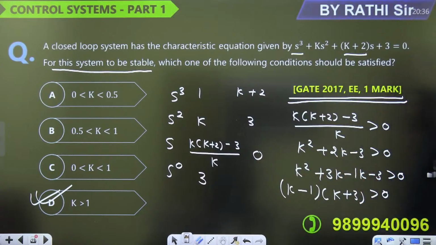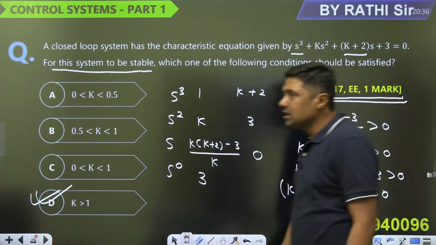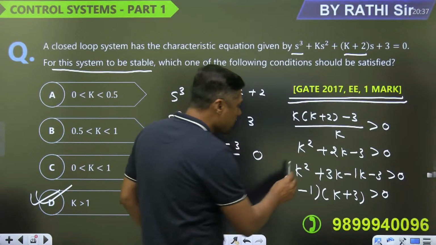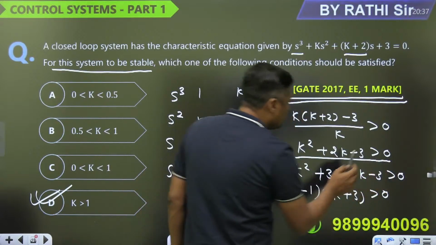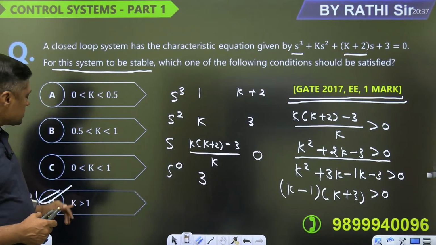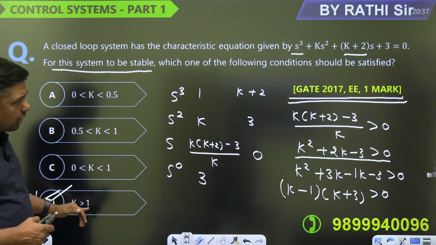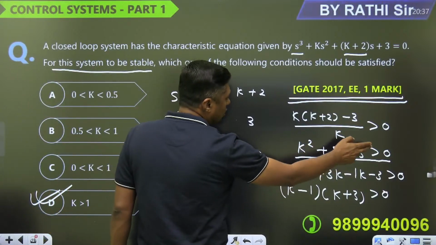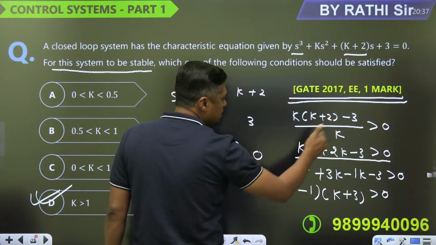Find the value. Or otherwise, if you find any difficulty, sir, how to solve the equation? This is the equation. Which term is satisfied? Suppose the last one is k greater than 1. If you put 1, this will become 1 plus 2 minus 3 is equal to 0. So exactly at 1 this equation is 0.